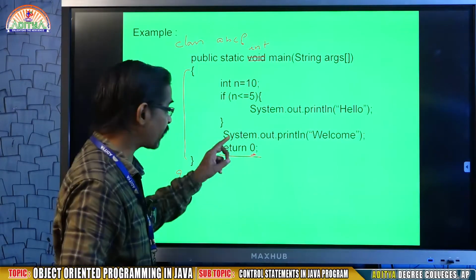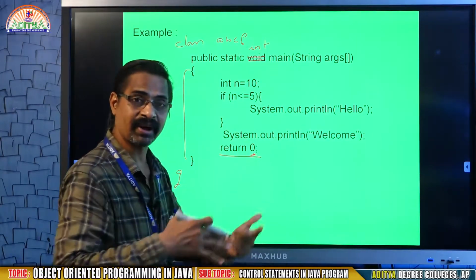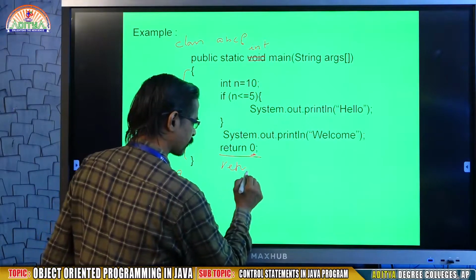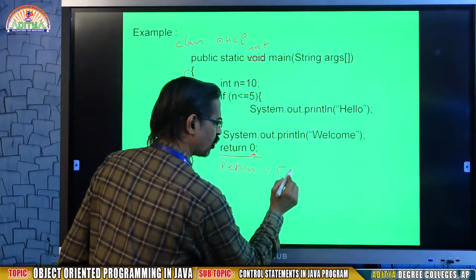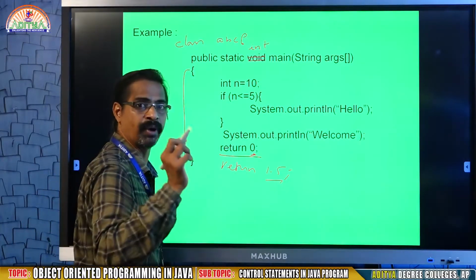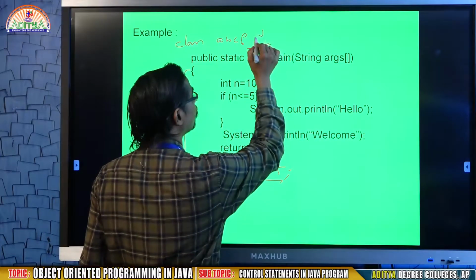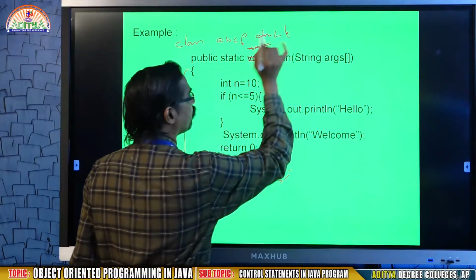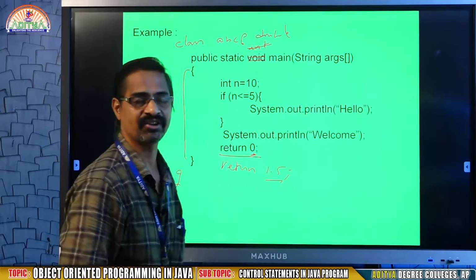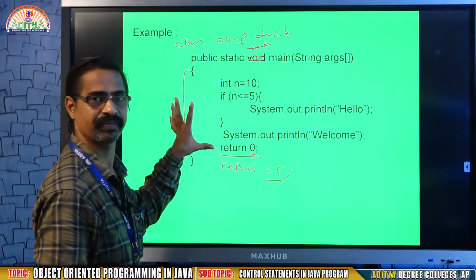So we must inform main that I am returning an integer value. In case I write return 1.5, what values do you want to return? Here 1.5 is double, so instead of int, you write double. Now it looks like public static double main string args. You need to write like this.